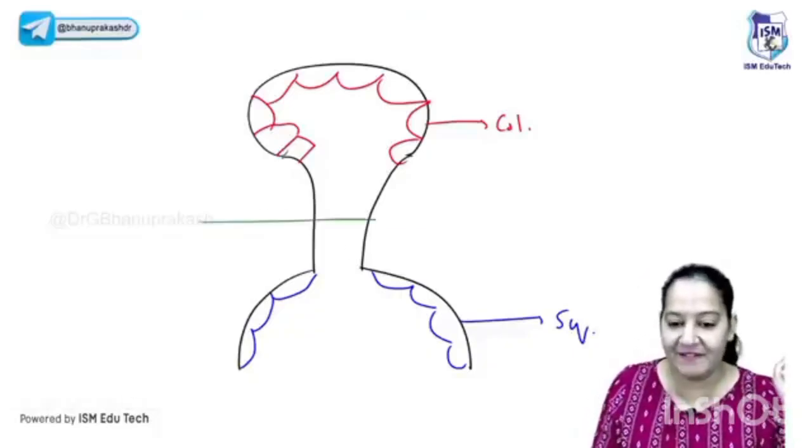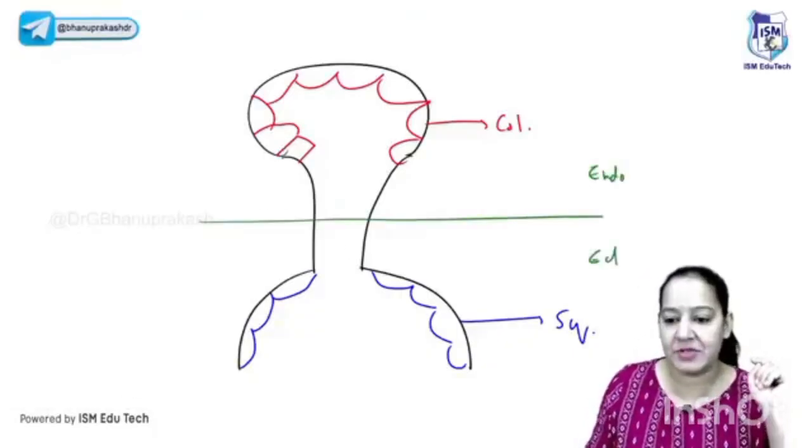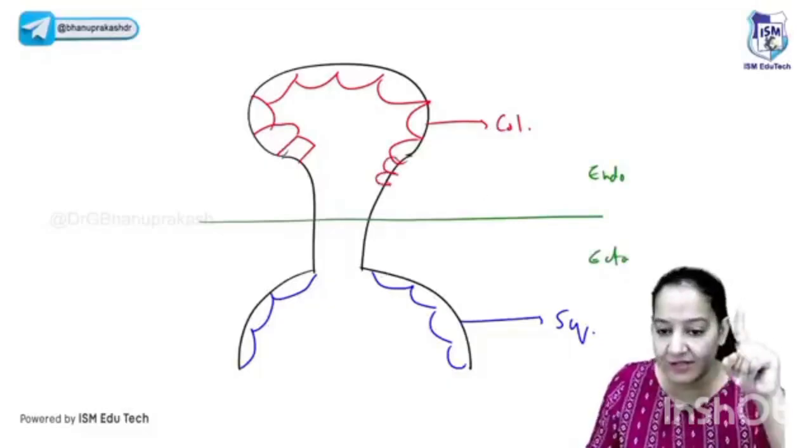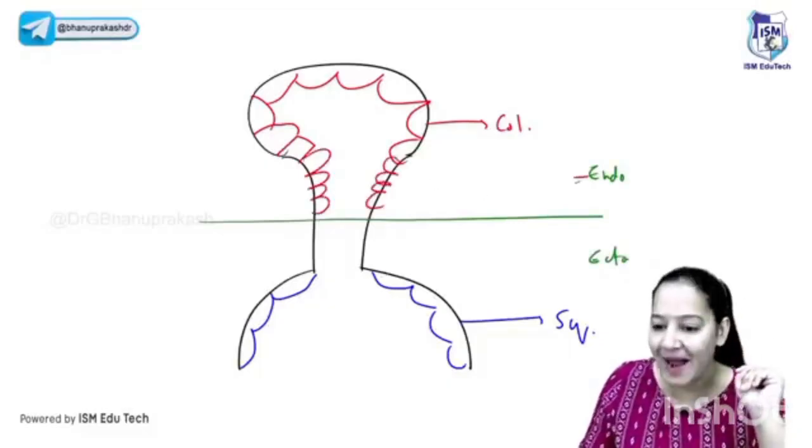The cervix has two portions. Let me divide the cervix. This is the endocervix and this is the ectocervix. So can I say the endocervix is a continuation of the uterus? That's why it's columnar. Common sense? Yes. So the endocervix is columnar.